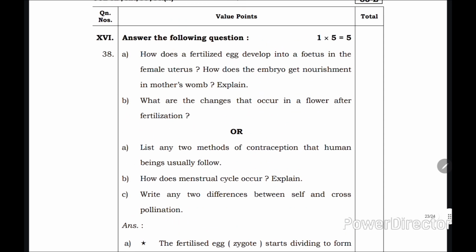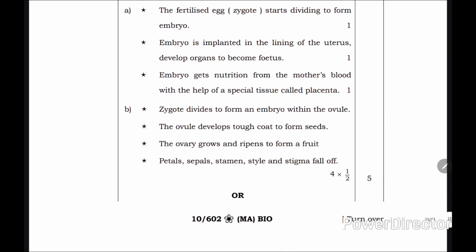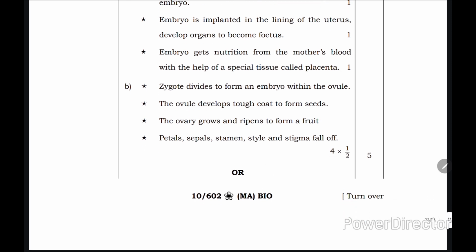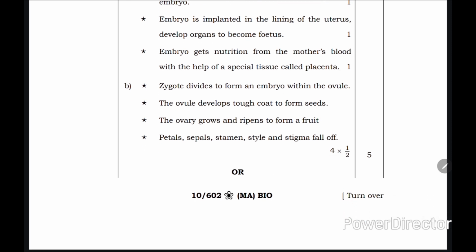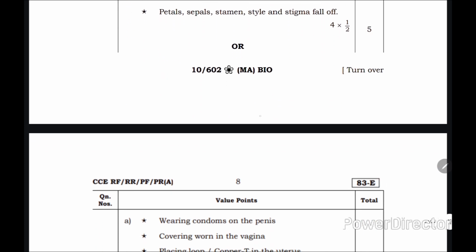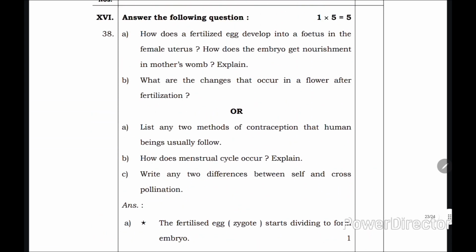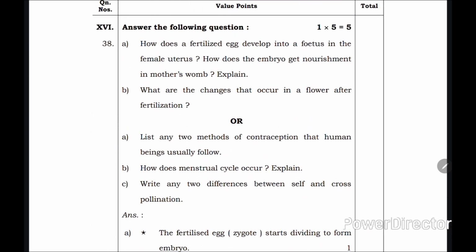Next question: what are the changes that occur in a flower after fertilization? First, the zygote divides to form an embryo within the ovule. Next, the ovule develops a tough coat to form the seeds. The ovary grows and ripens to form the fruit. Then petals, stamens, sepals, style and stigma will fall off. So this is the process that takes place in the flower after fertilization.